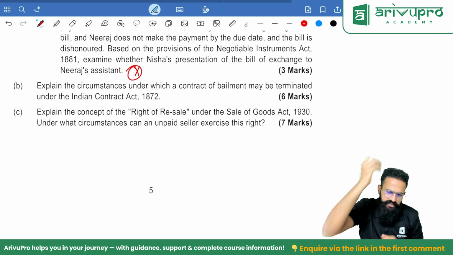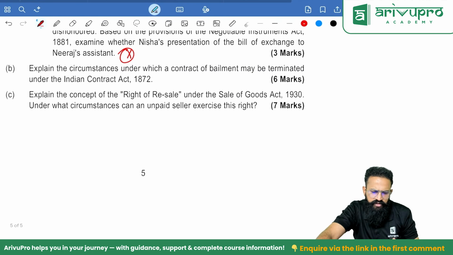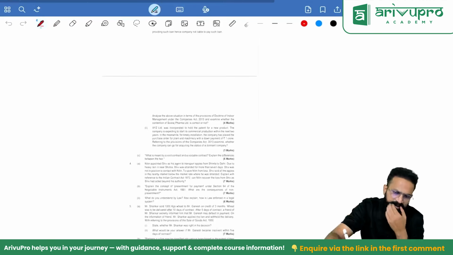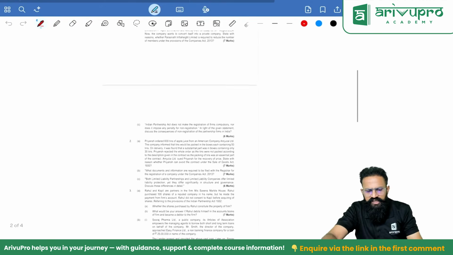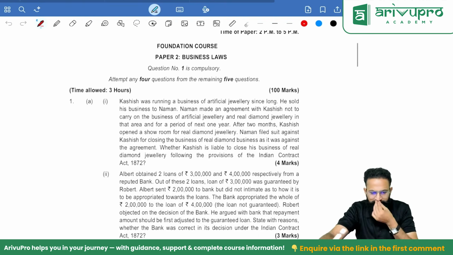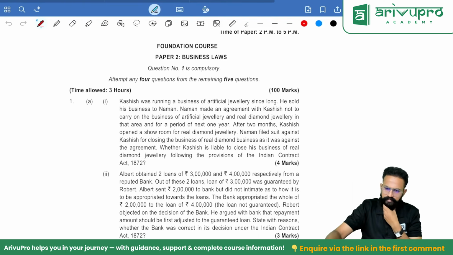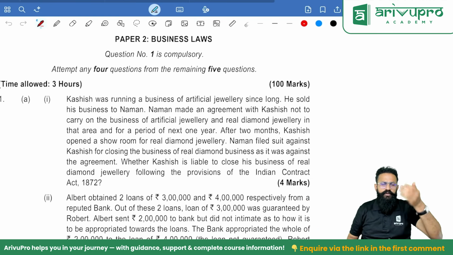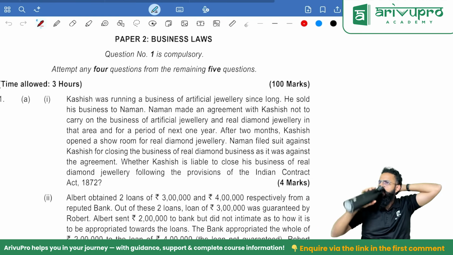Okay, explain the circumstances in which bailment may be terminated. Concept of right of resale. Then an easy one. Nothing complicated here. I hope it was easy and breezy. Okay. Next one. I hope you guys are able to answer the questions.